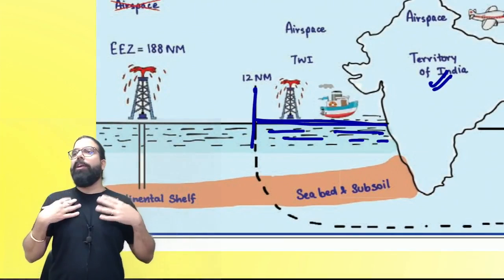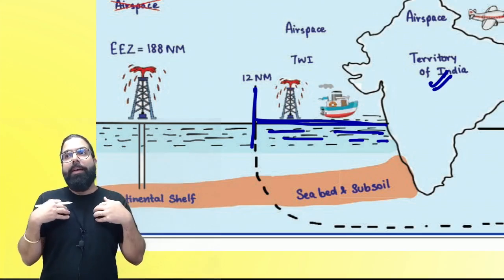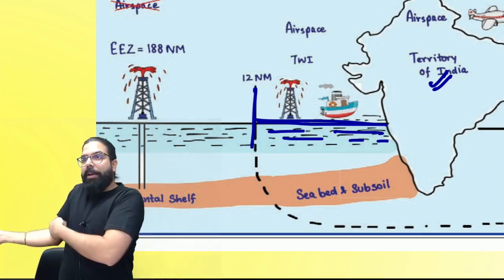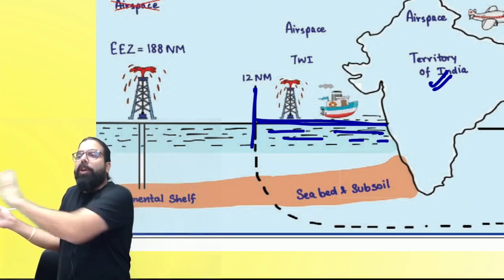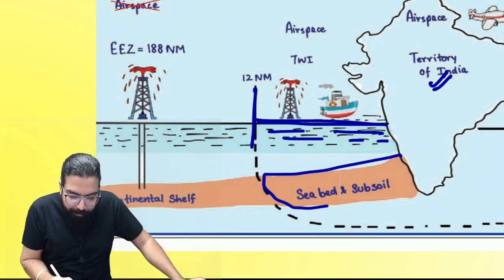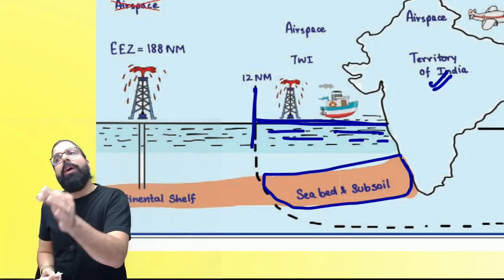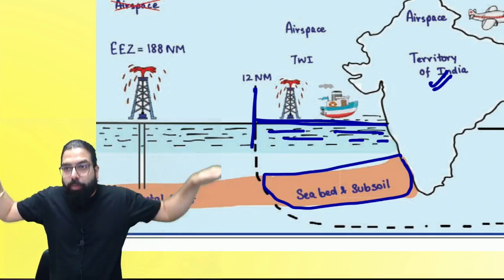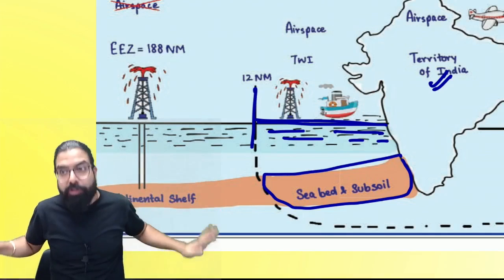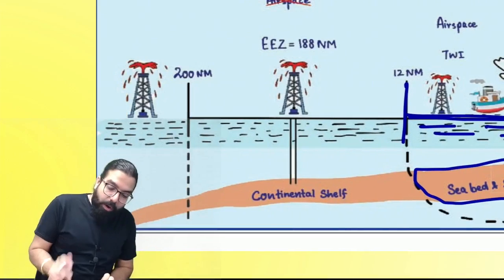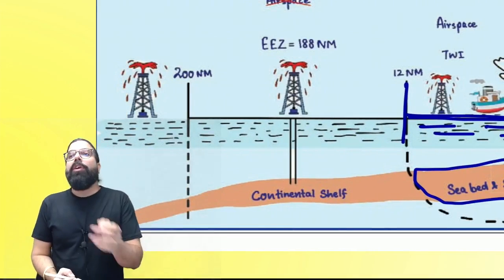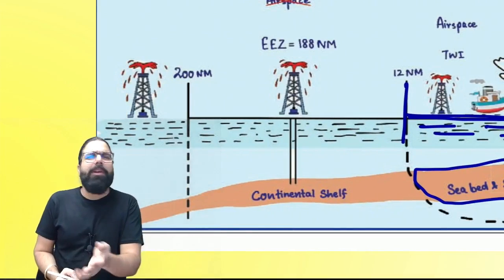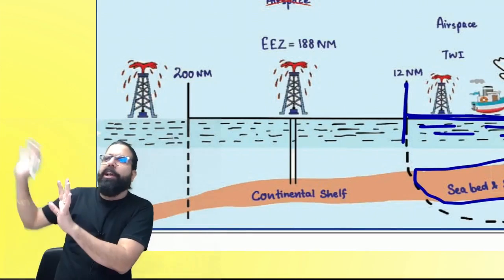Are we clear, everyone? Territory of India. Then we have the territorial waters of India, from the baseline up to 12 nautical miles. Below that, we have the seabed and the subsoil, which is also considered as India. Above, water is there; below, soil will be there. That soil is also considered as India. 1 nautical mile is 1.853 kilometer, so 12 nautical miles means approximately 22 kilometers.